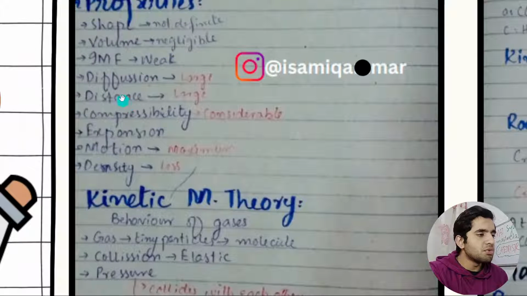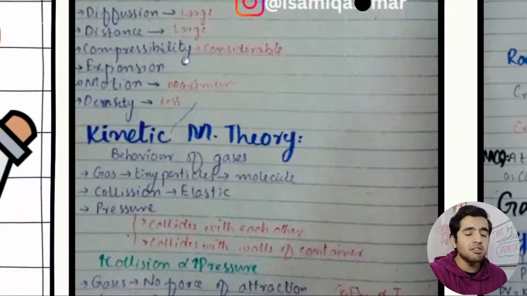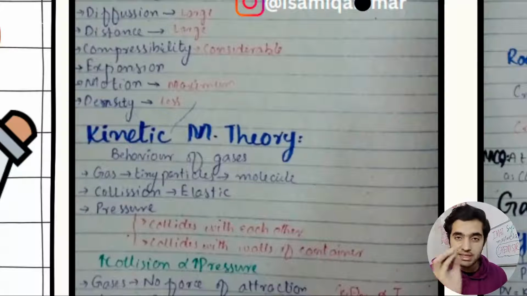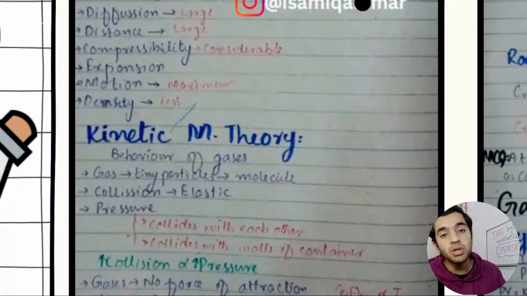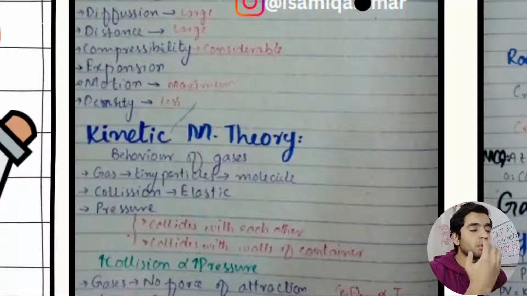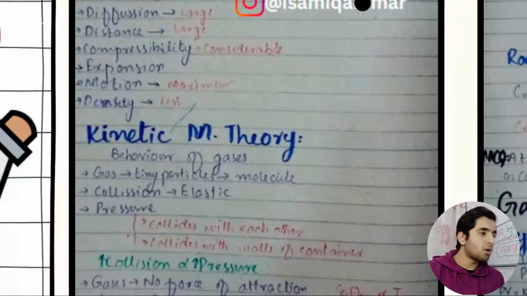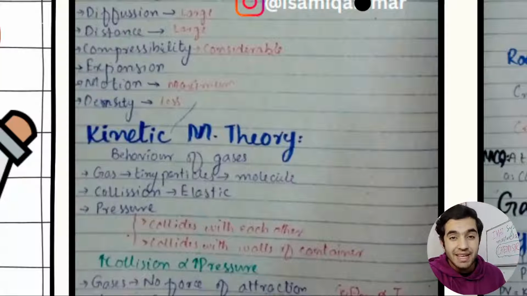So first, in gas we have properties like shape, non-definite volume, IMF, intermolecular forces, then diffusion and distance, compressibility, all that stuff. You know these things are basic, and I bet the IMAT exam is going to ask questions from these basic things, and at the time of the exam you will not remember because you didn't focus so deeply during preparation. You were saying this is so easy, this is very basic. IMAT is not going to judge that, but IMAT will judge you, so be careful.